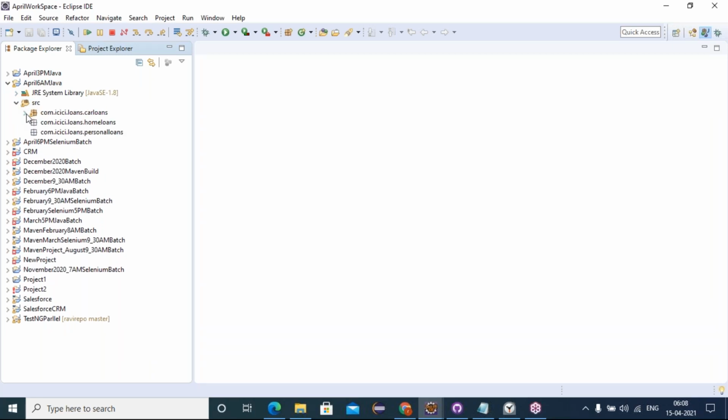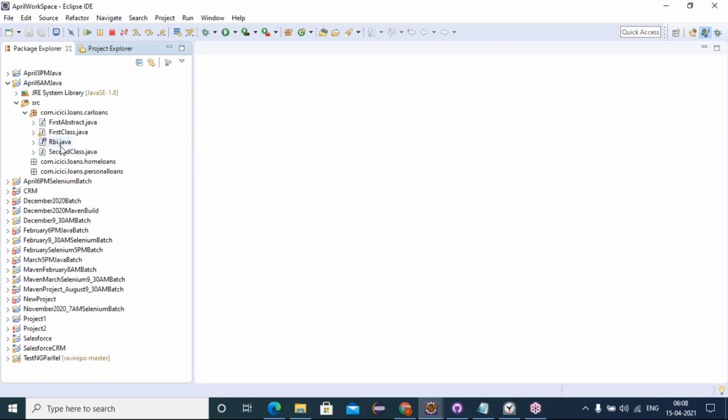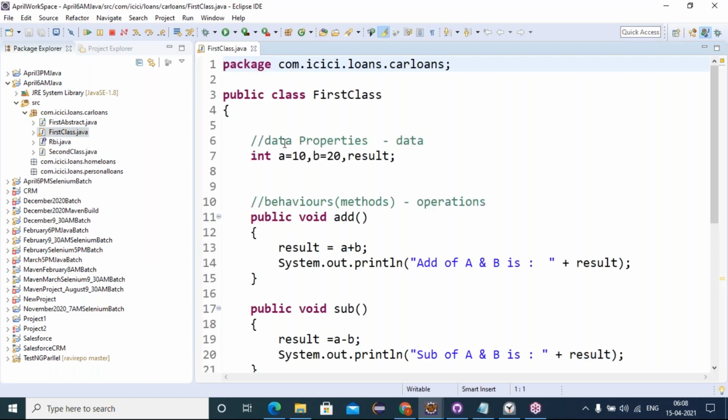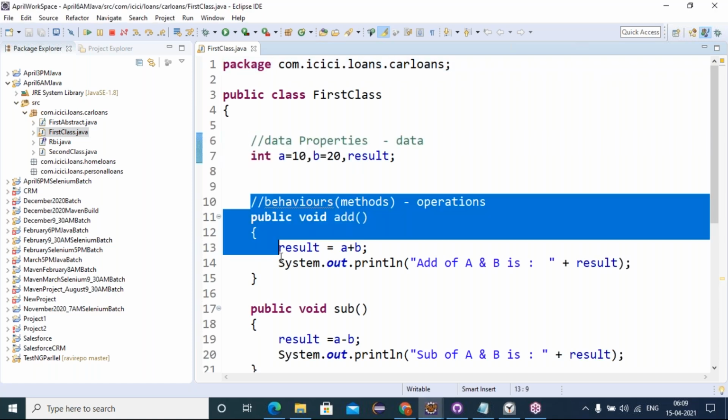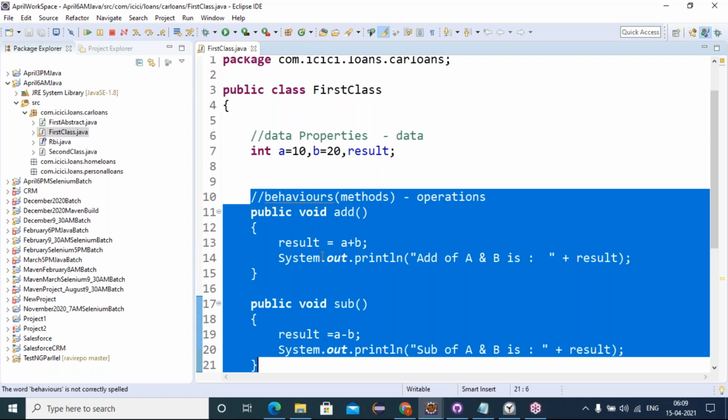So last class we have seen class creation, interface and abstract class, and we have also seen detail about that. What is a class? What does a class contain? A class contains properties and behaviors of type concrete behaviors.